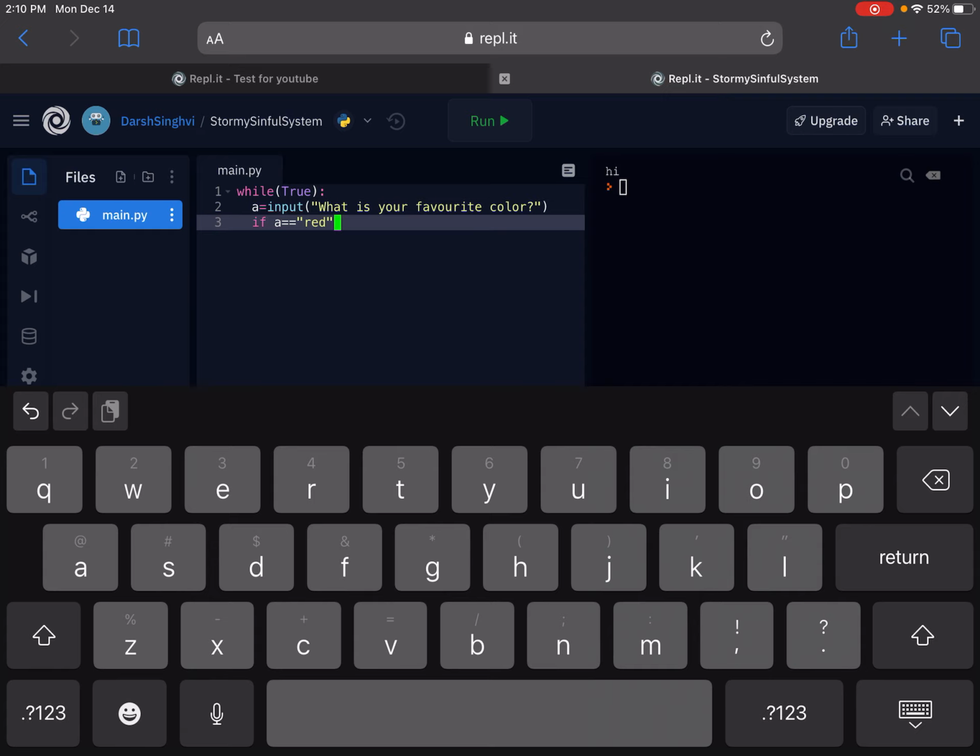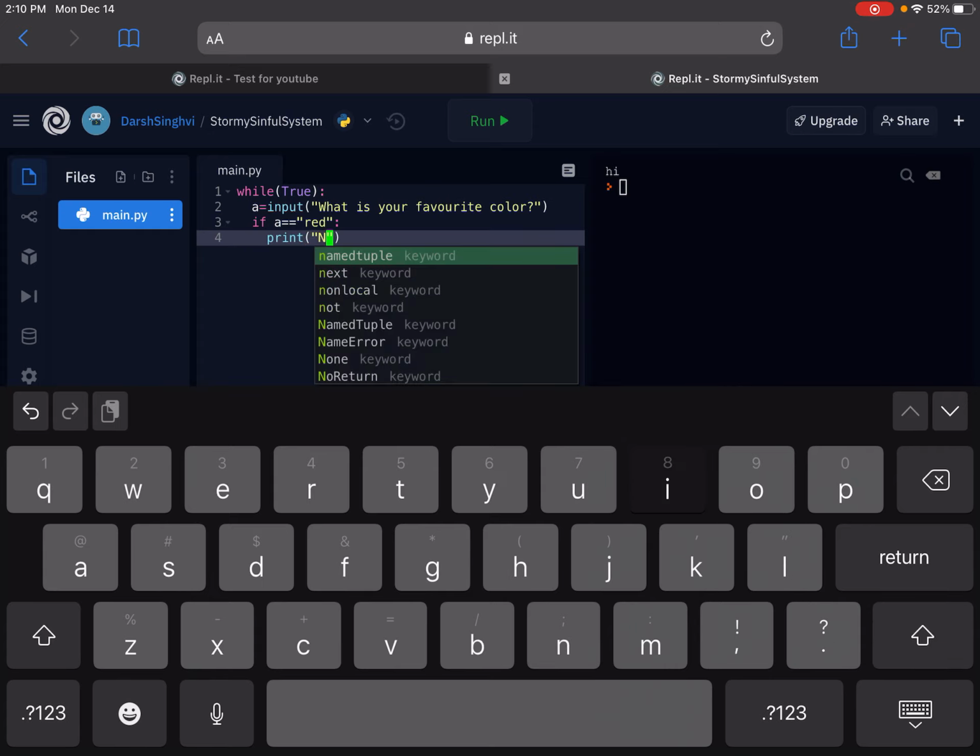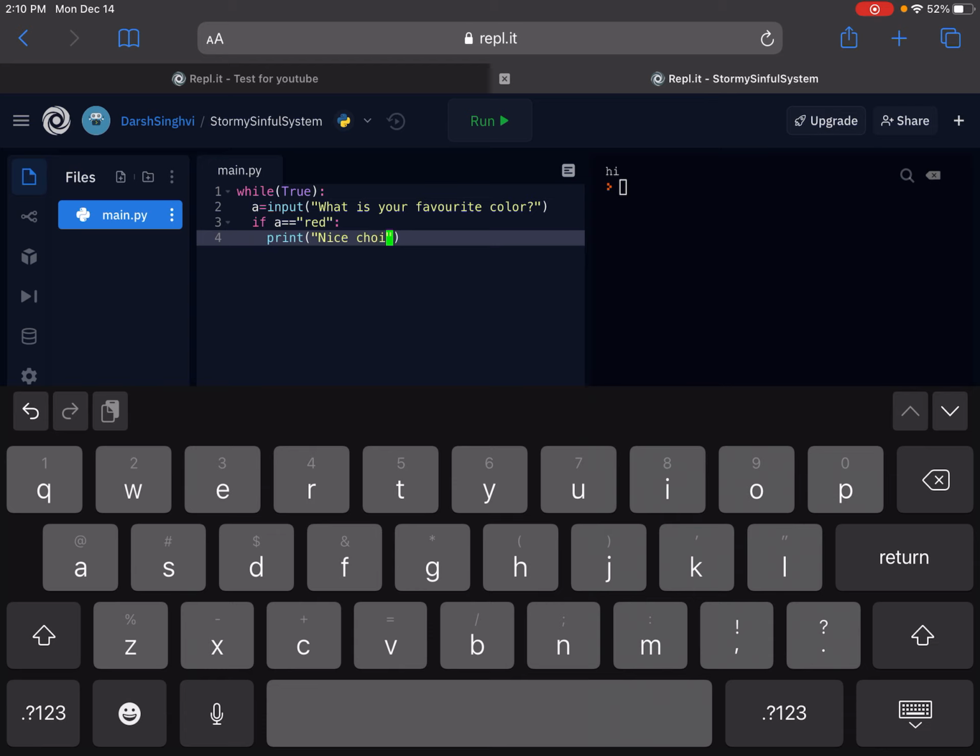Then we put our colon and print whatever we want to print, like nice choice. Okay, we run it. What is your favorite color? If I do red, then it's gonna say nice choice. But if I do orange, nothing will happen. It won't terminate, it'll just keep on going.